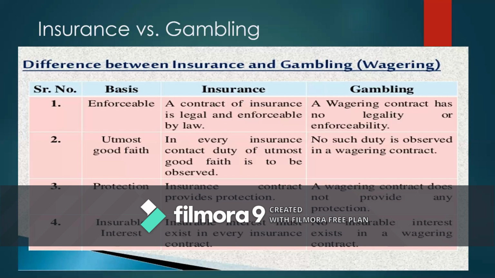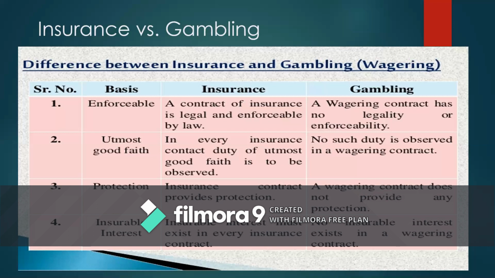So it resembles that the insurance company is gambling with the health risk of an individual. Similar with accident policies in motor vehicles, fire insurance policies, home general insurance contracts and all that. You will come to know most insurance contracts resemble gambling, but gambling is different and an insurance contract is different. On what grounds can we differentiate between insurance and gambling? There are four important basic grounds on which we can identify the differences between insurance and gambling.